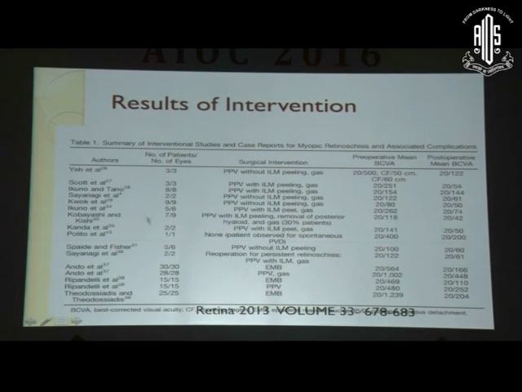This is a table which shows results of surgery for myopic foveal schisis. Notice here that most of them have very small numbers. We do not really have large series reported in the literature. This table also compares epimacular buckling with vitrectomy. Studies do suggest that the rate of retinal reattachment, especially in a macular hole with detachment, is higher when you use epimacular buckling compared to vitrectomy. However, as I said earlier, I do not have any personal experience with that, and I don't think it's a very popular procedure in our country at least.